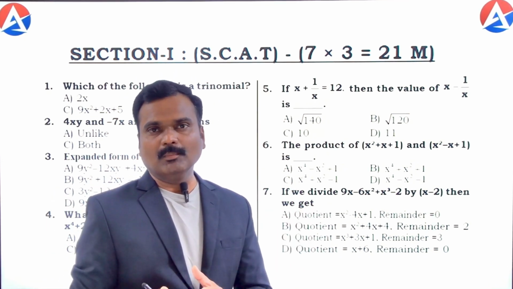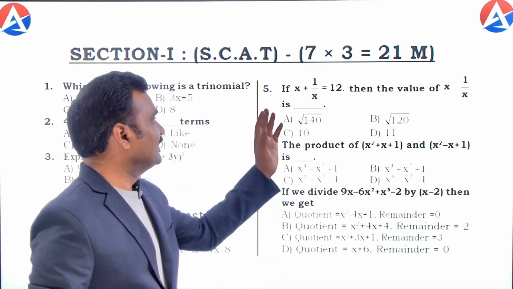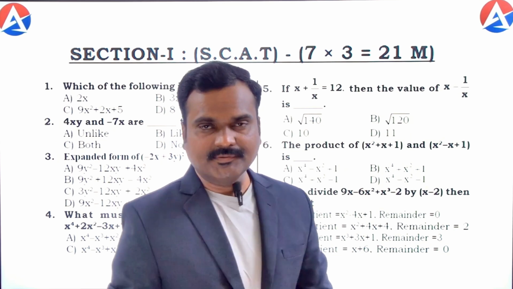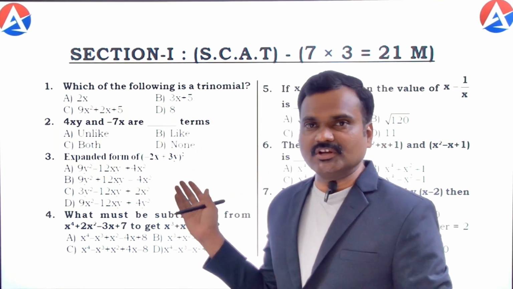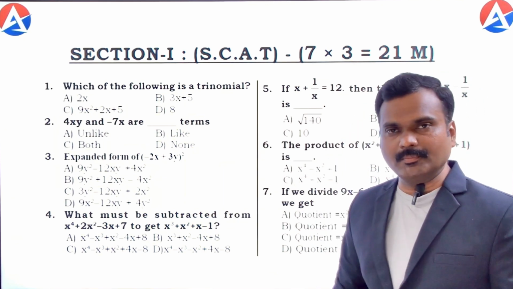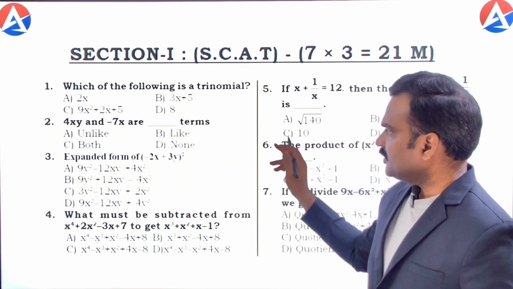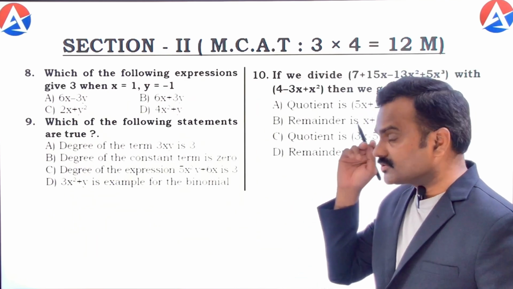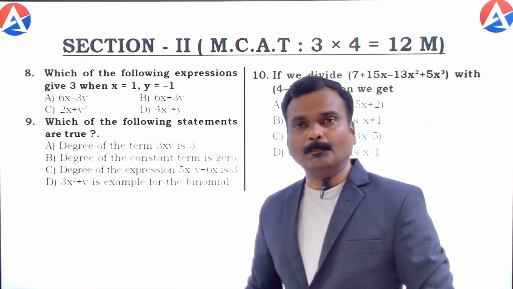If it is correctly bubbled, they are going to be awarded 3 marks for each correct answer. So in this first section, 7 questions are given, with 3 marks for each correct answer. Totally the students are going to secure 21 marks here if they have made all of them correct, single correct answer. And the second section, we call it MCAT.